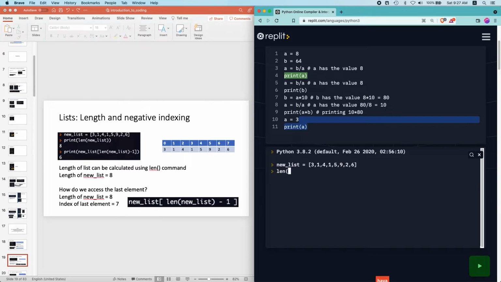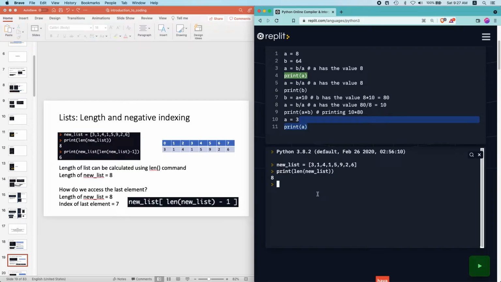You write length, open round brackets, and put in the list name inside. If I want to print this out, I do print of the length of new list, in the print round brackets. This is saying print the value inside the brackets. What's the value inside the brackets? It is the length of the new list, which is going to be 8.